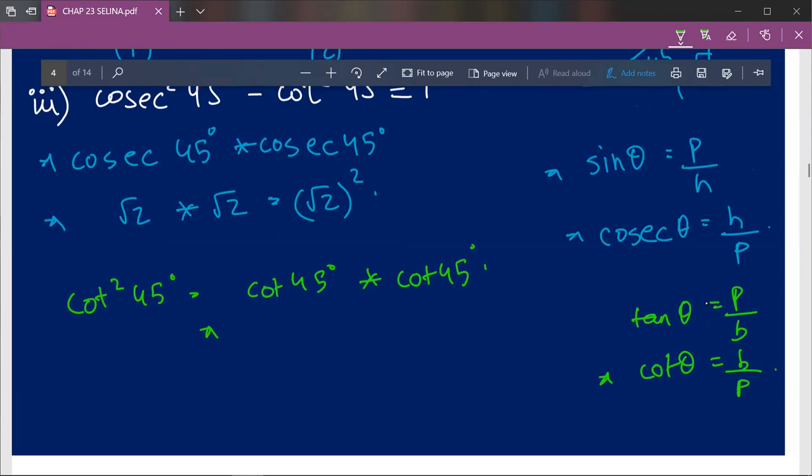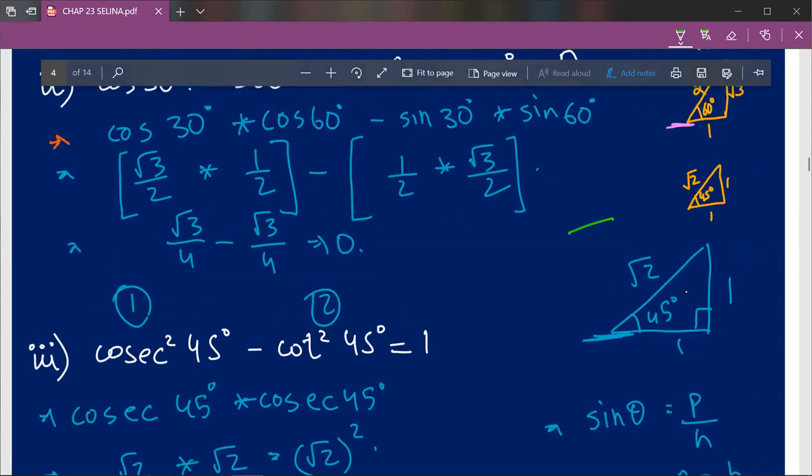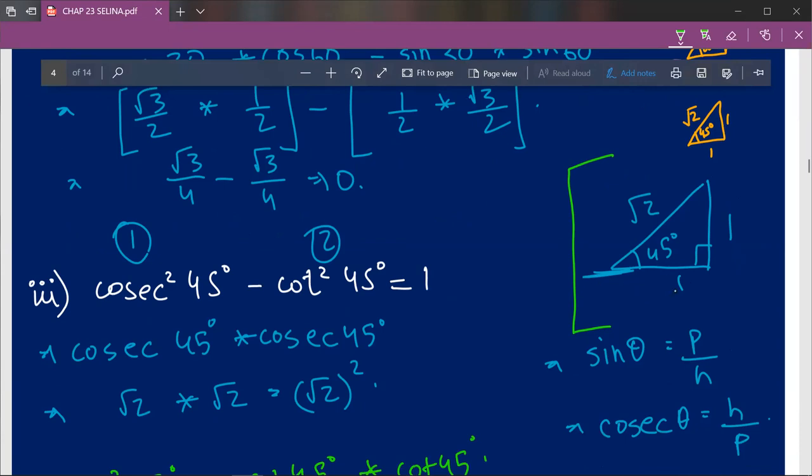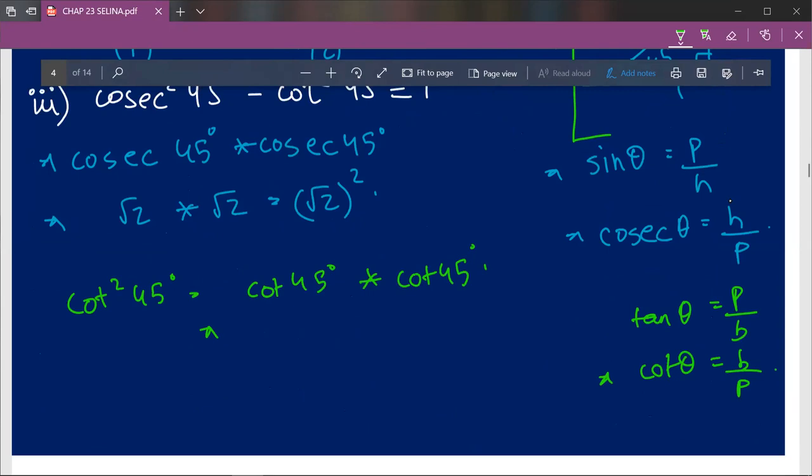So we'll first find tan 45 degree and we'll refer to this magic triangle. This should be towards the ground, and with respect to angle 45 degree, tan 45 degree will be perpendicular upon base, which is 1 upon 1. The reciprocal of 1 upon 1 is 1 upon 1, so that is our answer for cot 45 degree, and 1 upon 1 can be simply written as 1. So cot square 45 degree is 1 into 1, which is 1, that is 1 whole square, which is further equal to 1. So I'll rub all of this. I hope you guys have noted this down.